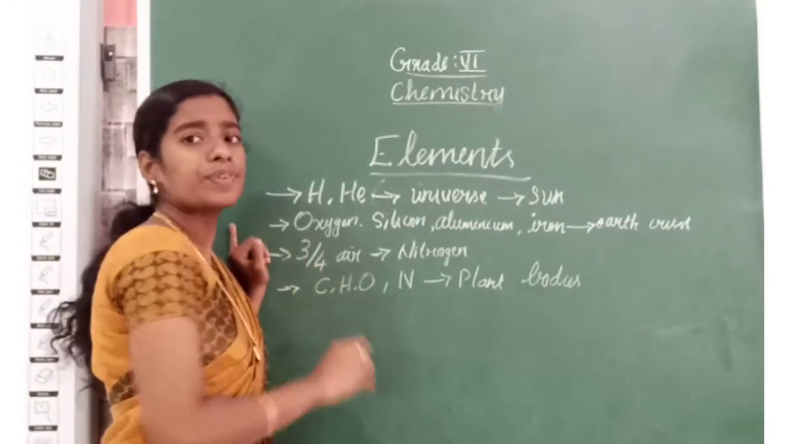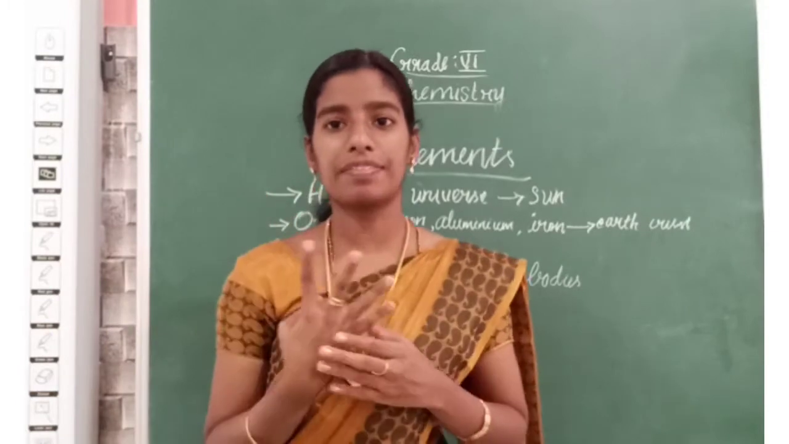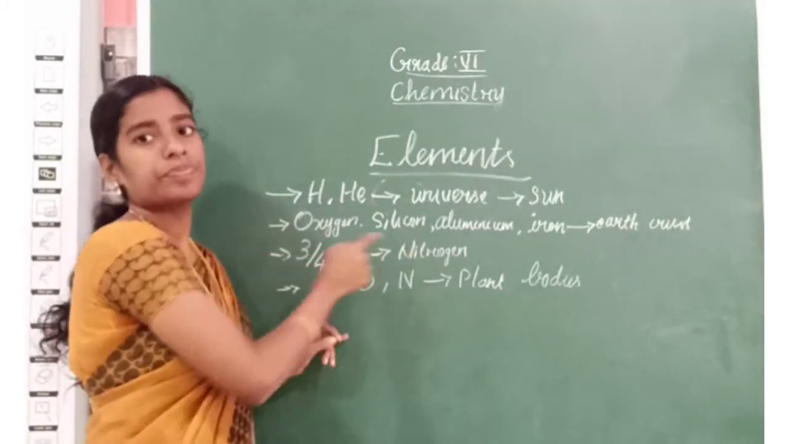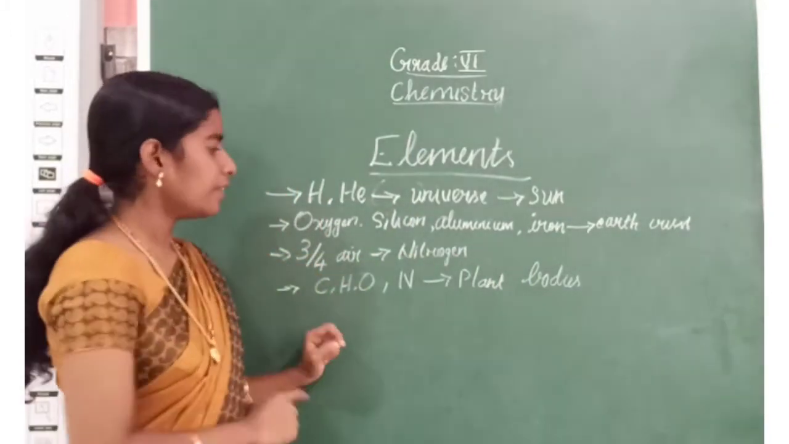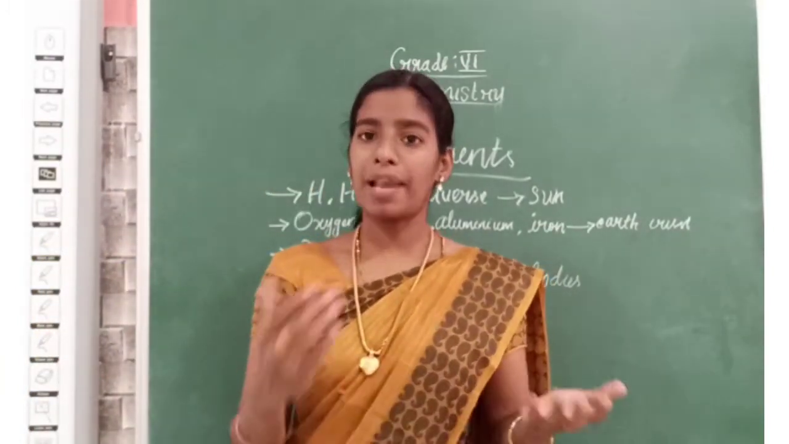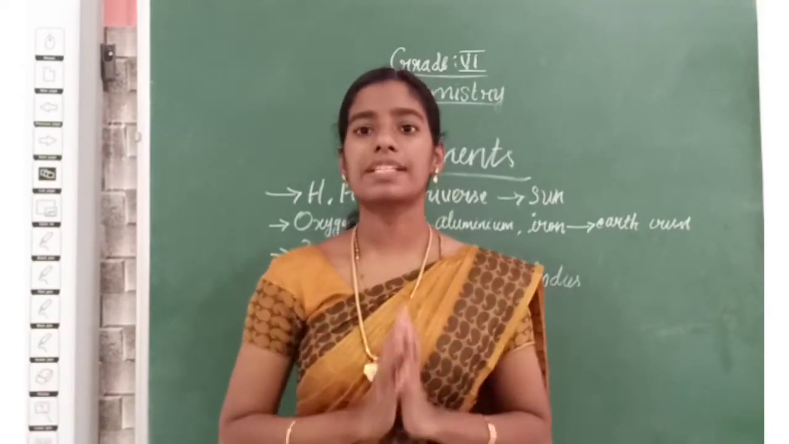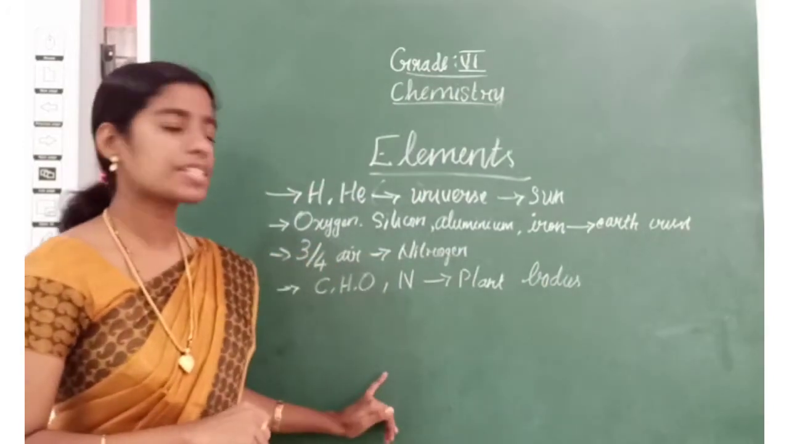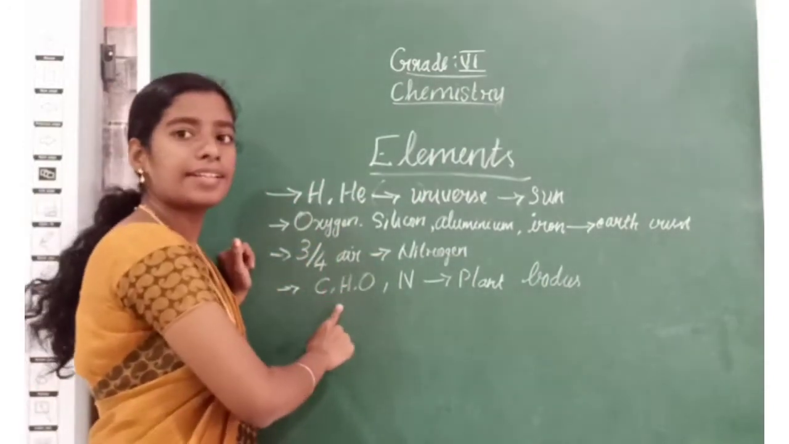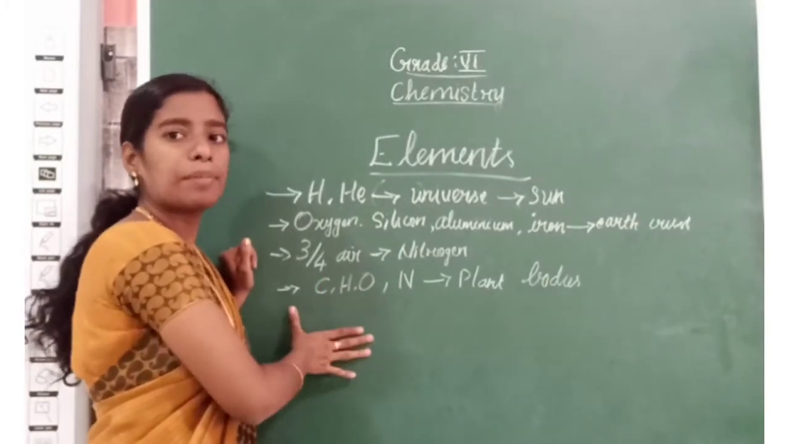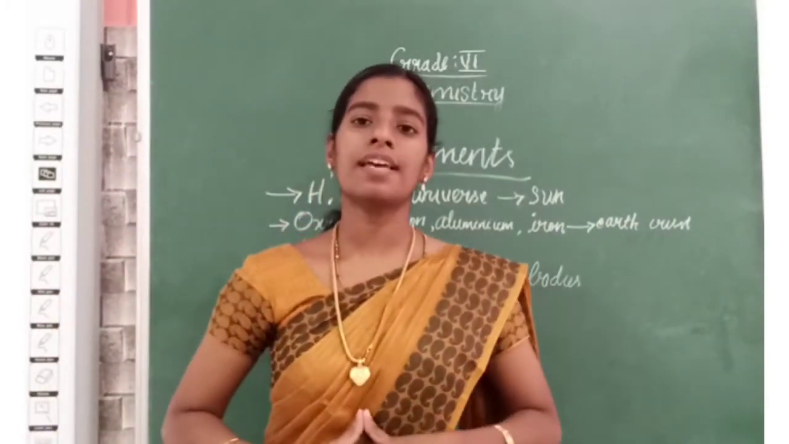3/4. That is, when you consider 4 parts of air, 3 parts of that air have the element nitrogen. Do you understand? Then plant bodies. Consider trees, shrubs, plants around us. The plant bodies have the elements carbon, hydrogen, oxygen, nitrogen. These are the 4 elements that plant bodies have.